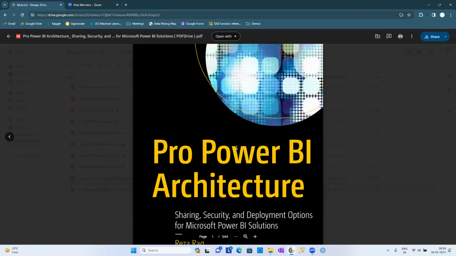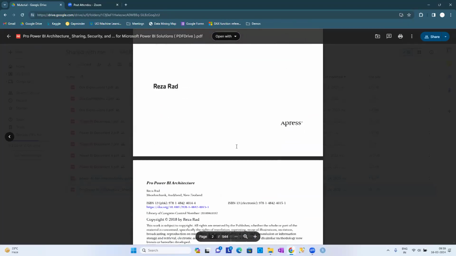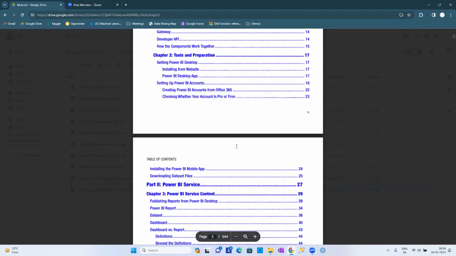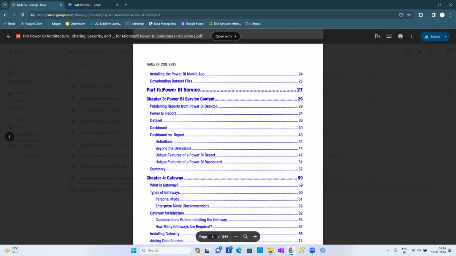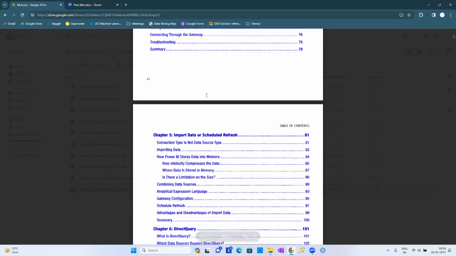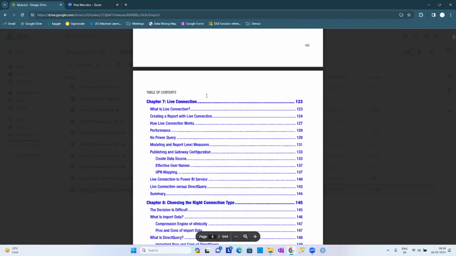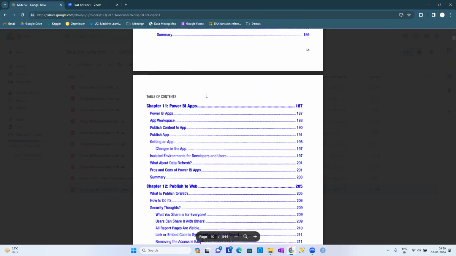So it is a professional Power BI architecture book. It is only related to the architectural part, guys. It's not mandatory because we are going to be learning mostly about the development part. This is apart from the administration part. Later we are going to see, guys, not right now. This we are not going to discuss right now. This is completely related to Power BI service, not to our Power BI desktop. It covers how to work with the administration part and all these things as part of this particular book, guys.